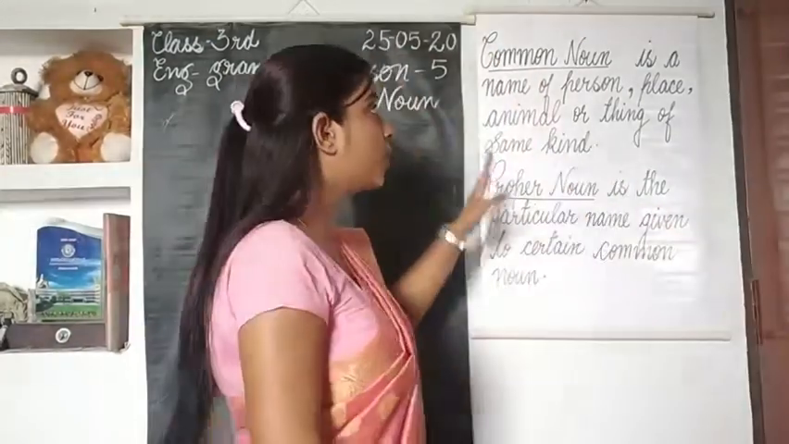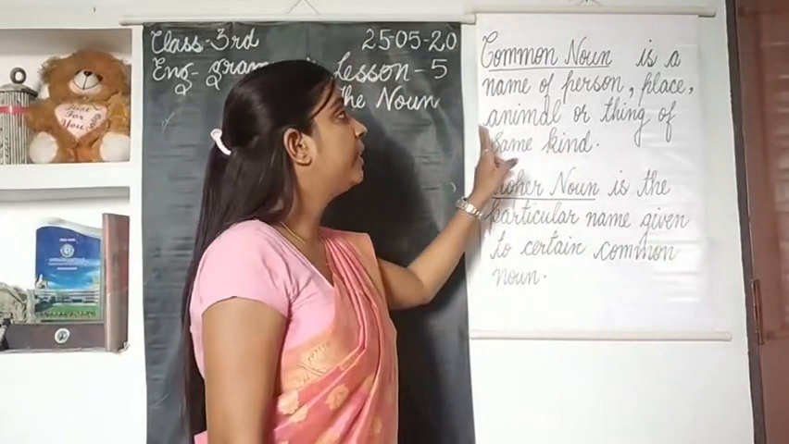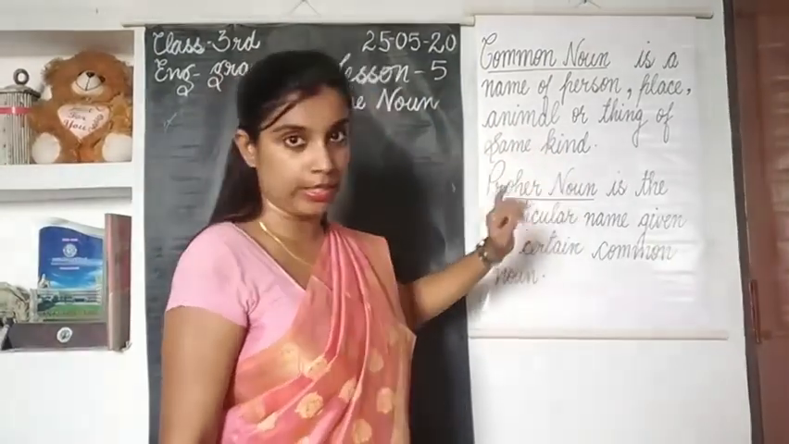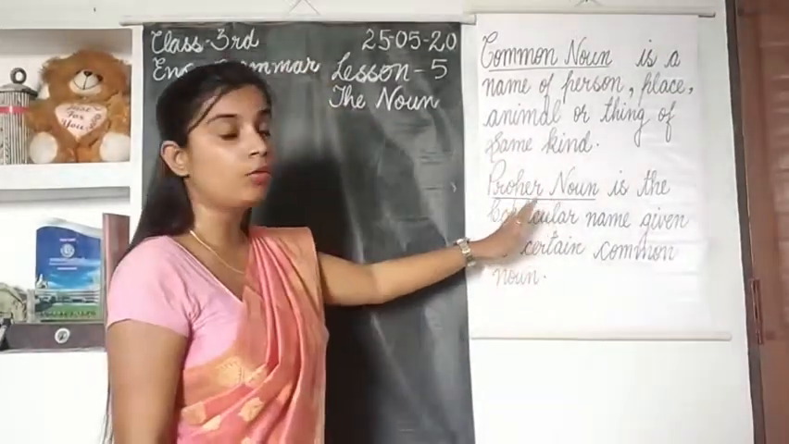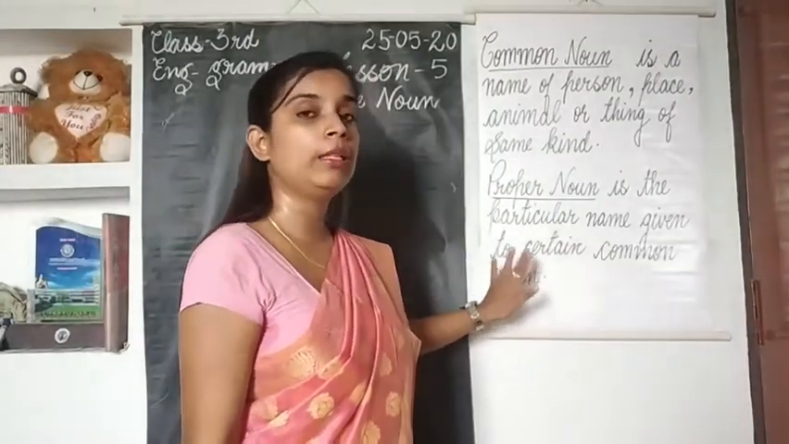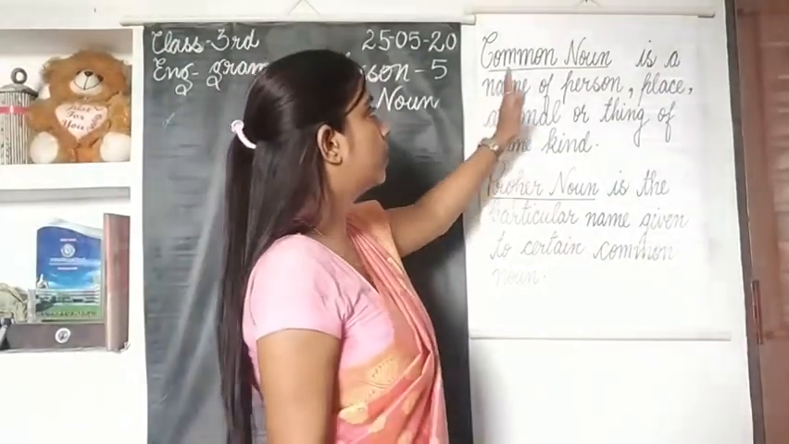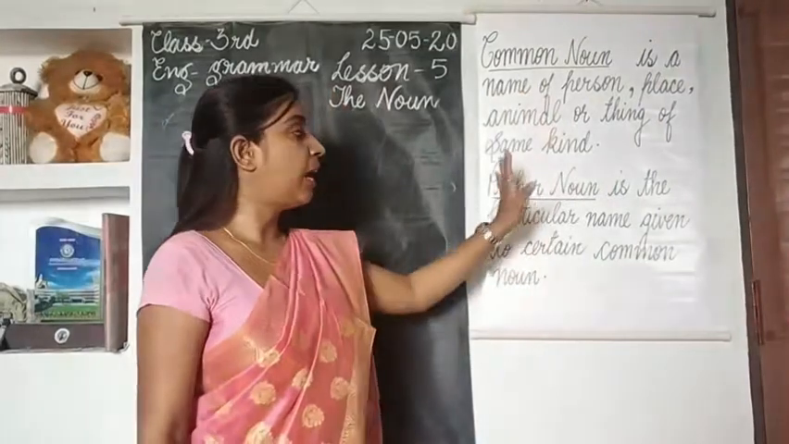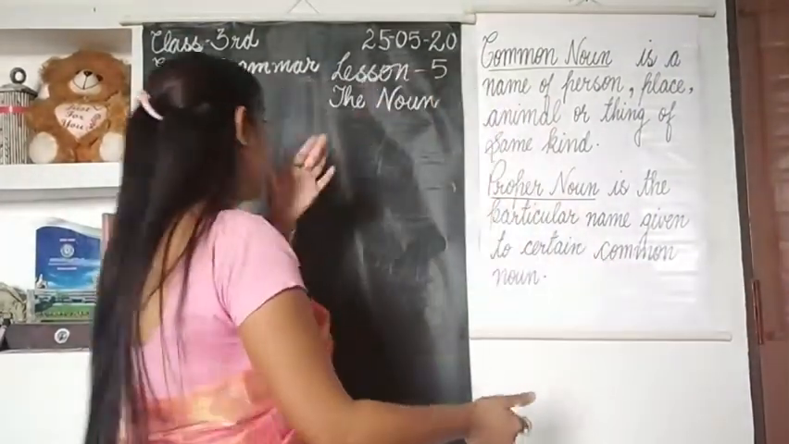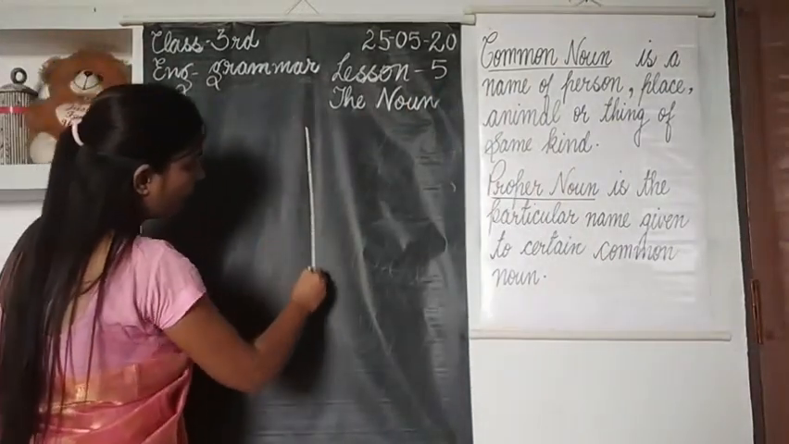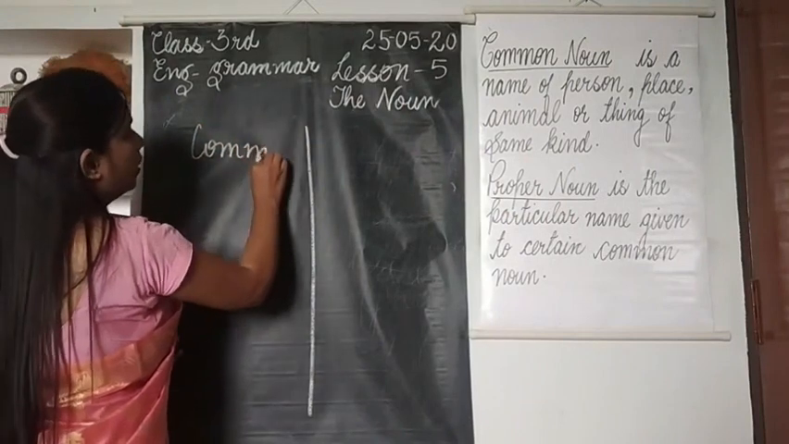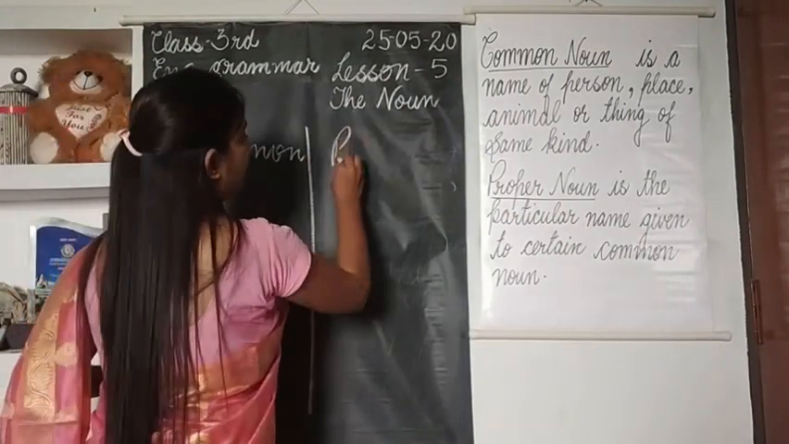What is common noun? Common noun is a name of a person, place, animal or thing of the same kind. And what is proper noun? Proper noun is the particular name given to a certain common noun. So first we will discuss common noun and proper noun. After this I will explain what is collective noun. Let's see a few examples, children. I'll make you understand with examples.